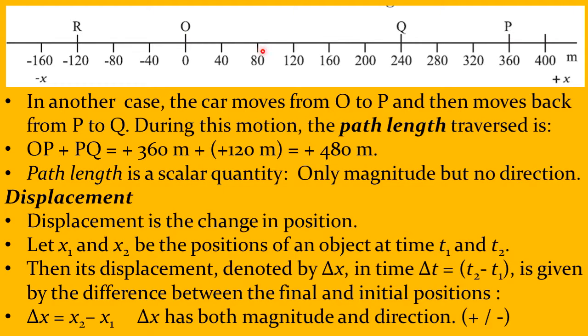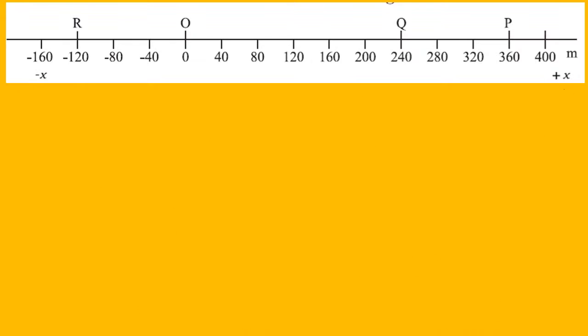Suppose x1 was 80 and x2 was 200. So it will be 200 minus 80. It is plus 120. But let us say if x1 was 200 and x2 was 80, then what is the delta x? Delta x is equal to 80 minus 200. That is minus 120. Displacement has a magnitude as well as a direction, either plus or minus.